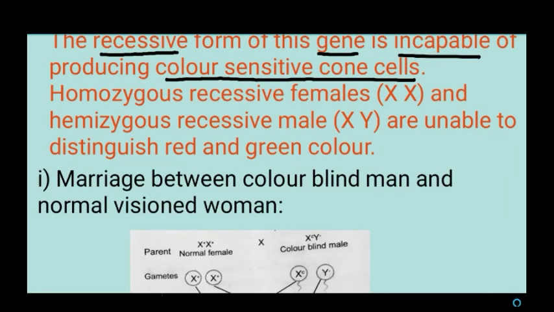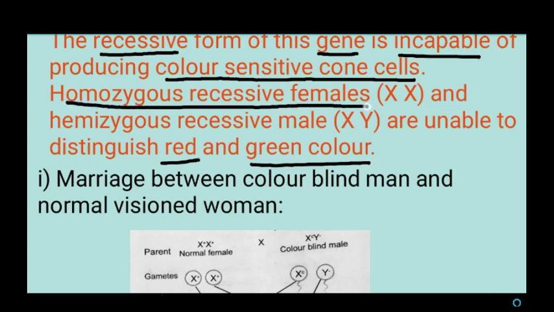Overall, they cannot differentiate red and green color. Homozygous recessive females and hemizygous recessive males are not able to distinguish red and green color. The female should possess two recessive genes for color blindness, and as the male is hemizygous, even if one recessive gene is present, that male cannot distinguish red and green color. This can be explained by two examples. So let us see that.